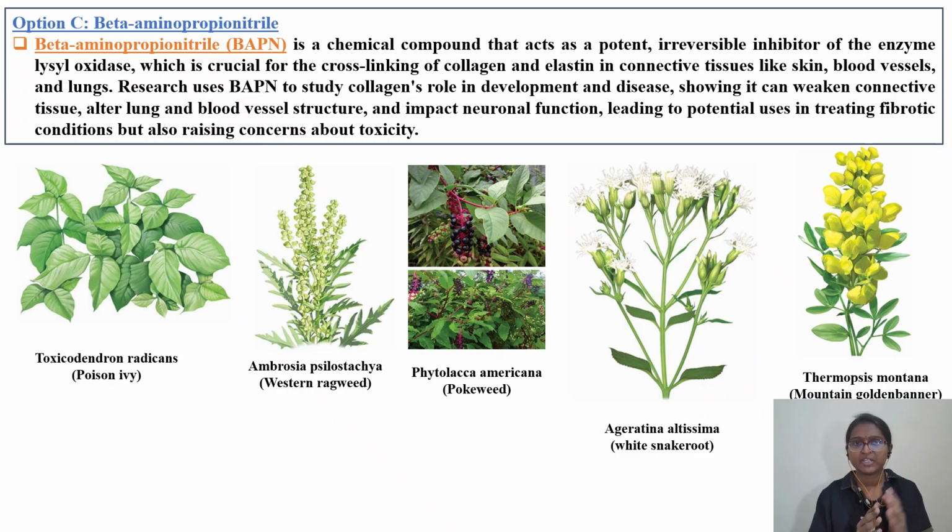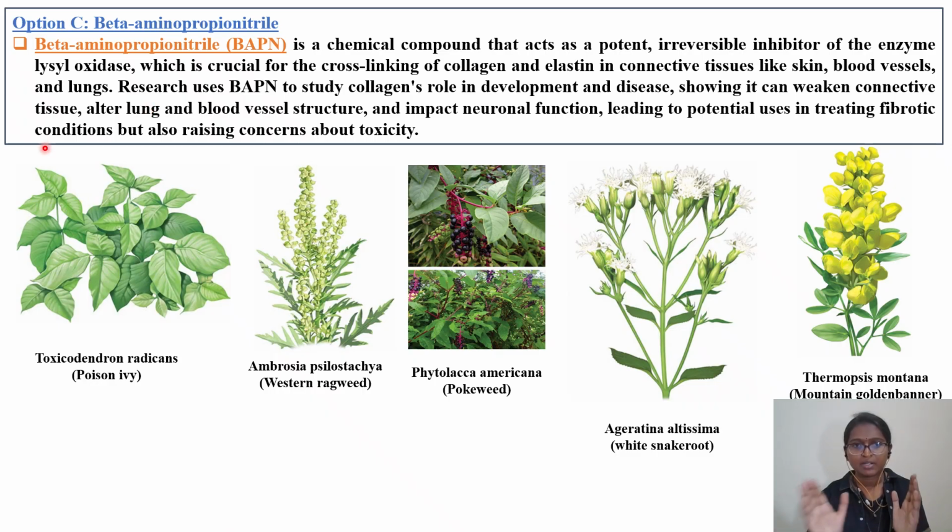was option C which was beta-aminopropionitrile. It is not given in the case of plant toxins, but this one is a chemical compound that acts as a potent irreversible inhibitor of the enzyme lysyl oxidase, which is crucial for cross-linking of collagen and elastin in the connective tissue like skin, blood vessels, and lungs. So pause the video. You can read about option 2 also. I don't know why they have given this unrelated option among the rest of the options in the question. Okay, the question was cycloplegia or mydriasis. Answer was atropine. So we covered almost all plant toxins in this video.